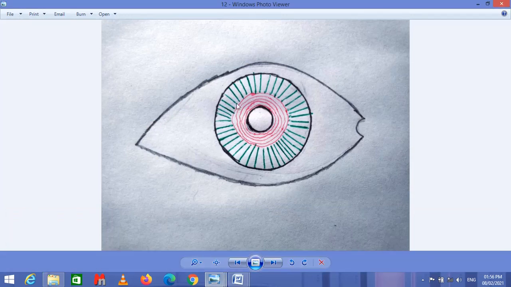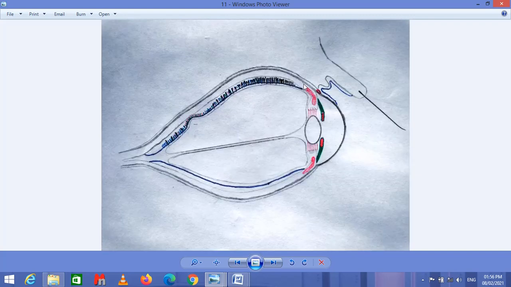In this slide, we can see that this is the iris, and this circular portion of the iris represents the circular smooth muscles of the iris, which are responsible for the constriction of the pupil. So these circular smooth muscles of the iris are supplied by the parasympathetic branch of the oculomotor nerve. Similarly, this is the ciliary muscle of the eye, which is present near the ciliary body of the eye. This is also supplied by the parasympathetic branch of the oculomotor nerve, and this muscle is responsible for the convexity or the concavity of the lens of the eyeball.